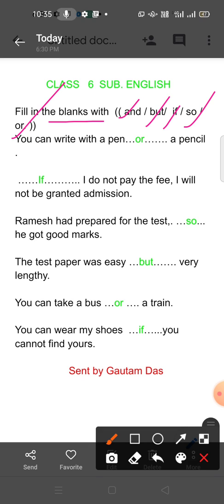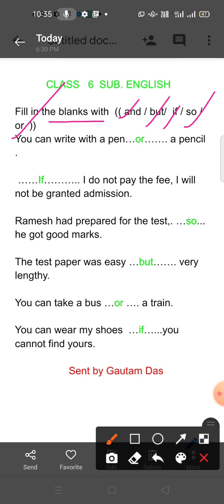Parts of speech you have learned: noun, pronoun, adjective, verb, adverb, preposition, conjunction and interjection. Conjunction is one of them. Conjunction means a word that connects word to word, two sentences, two nouns. Two words will be joined by certain words, and those words are called conjunctions. These are the examples: and, but, if, so, or.